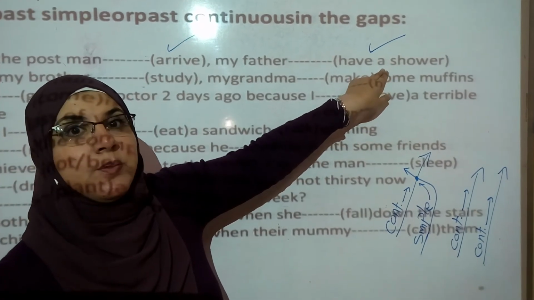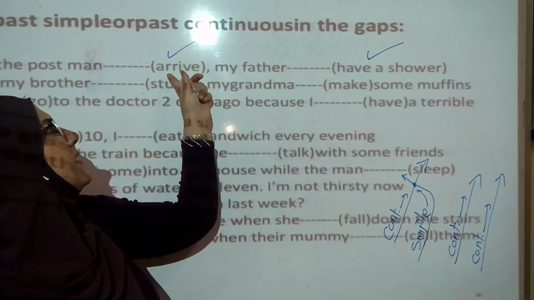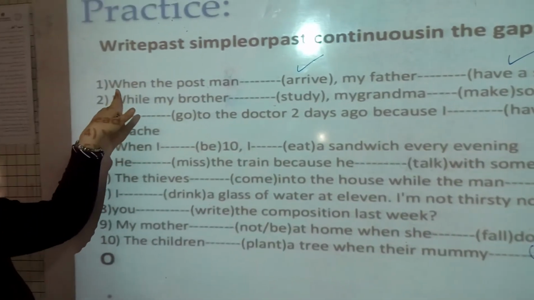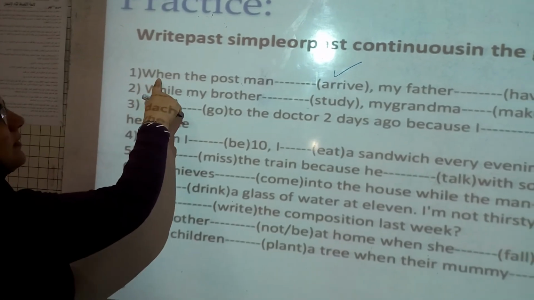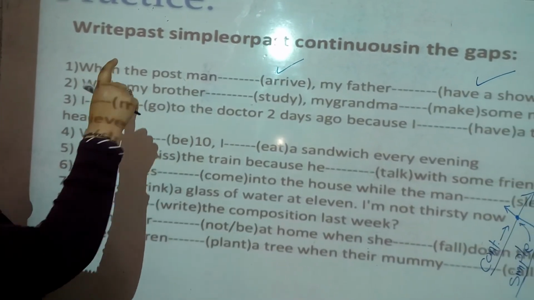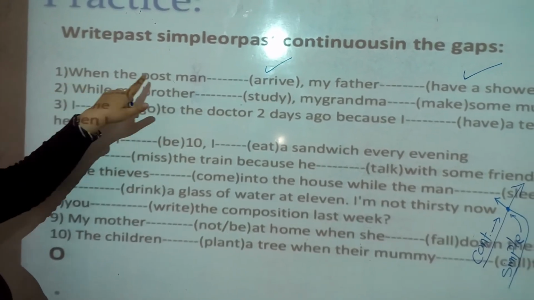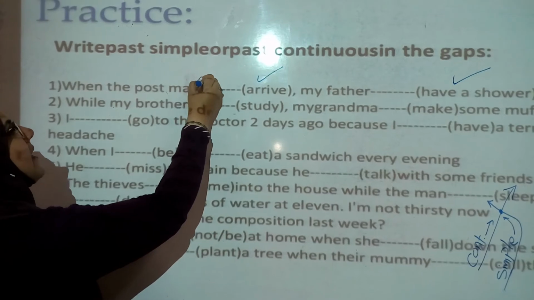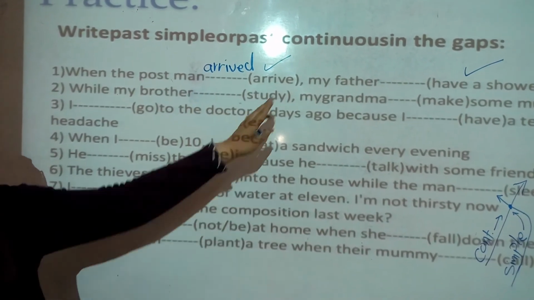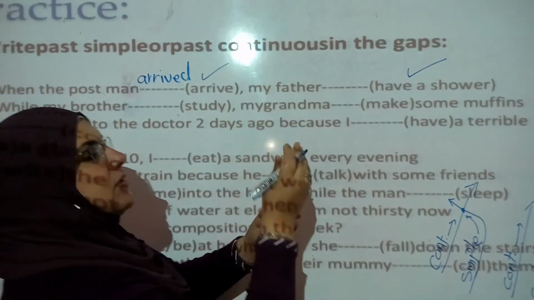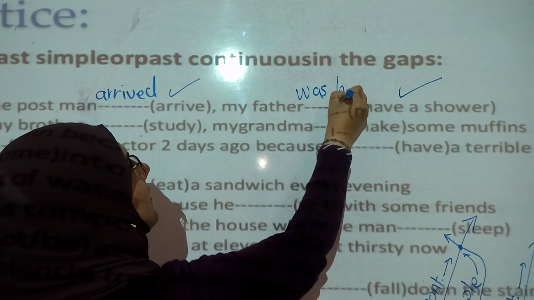So have a shower, put it in the past continuous. What about this? Here, this will tell you what to do. When the postman, when is followed by past simple tense. So when the postman arrived, my father, this takes a longer duration, was having.